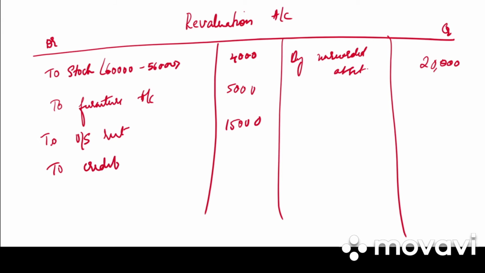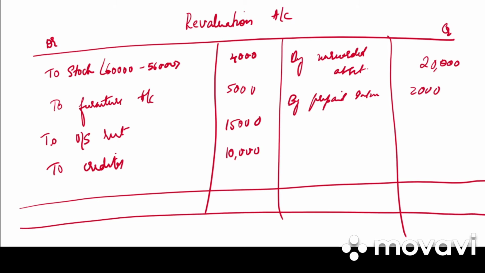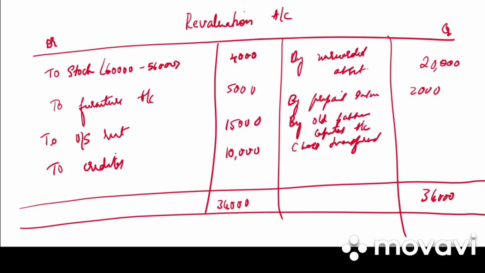Two creditors, 10,000. By prepaid insurance, 2,000. So which side is more, a debit side or credit side? Our debit side total is more, that is 34,000. So we get a loss by old partners capital account, loss transferred, A and B, 34,000 minus 20,000 minus 2,000, that is 12,000.